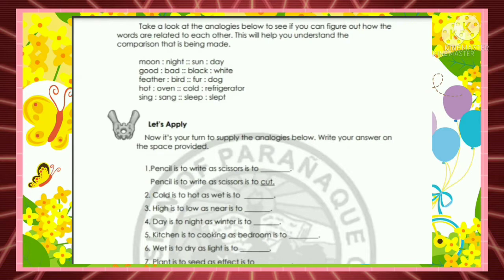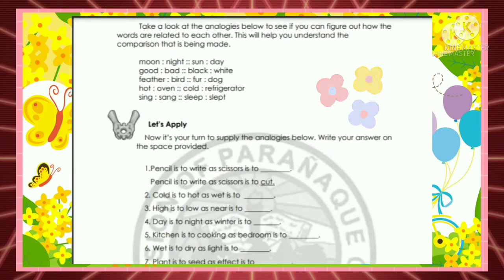Let's apply. Now it's your turn to supply the analogies below. Write your answer on the space provided. Pencil is to write as scissors is to blank. The answer for number 1 is pencil is to write as scissors is to cut. Number 2, cold is to hot as wet is to blank. 3, high is to low as near is to blank. 4, day is to night as winter is to blank.